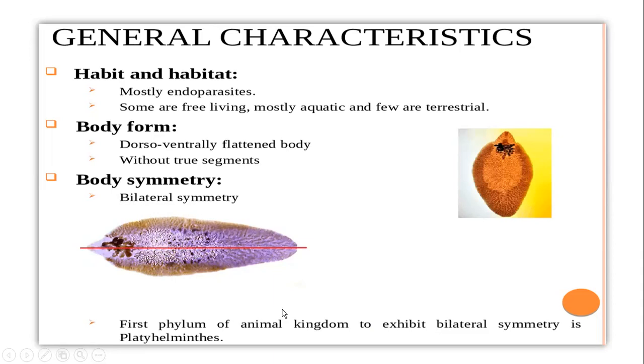Okay, the first phylum of animal kingdom to exhibit bilateral symmetry is Platyhelminthes. So basically, Platyhelminthes have, match the milestones. Means that this is the first triploblast. This is the first bilateral organism having bilateral symmetry, and this is the first to have the development of organ systems.